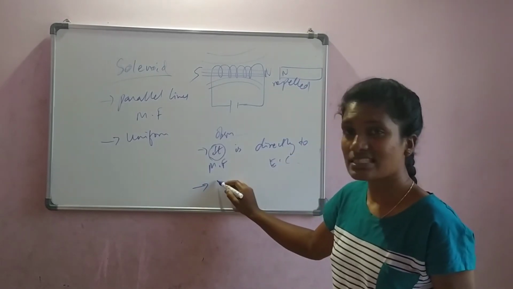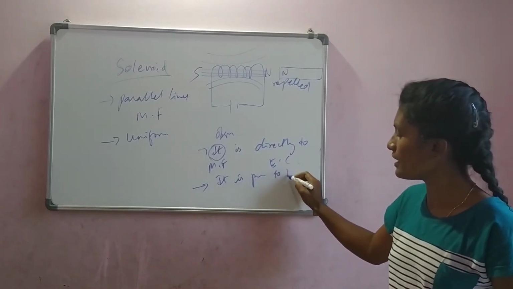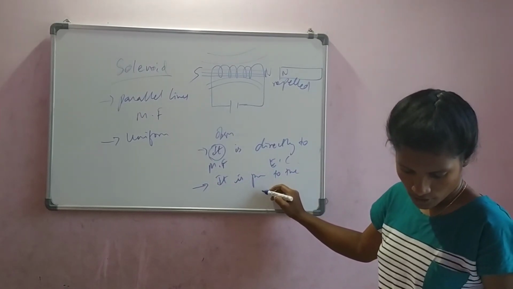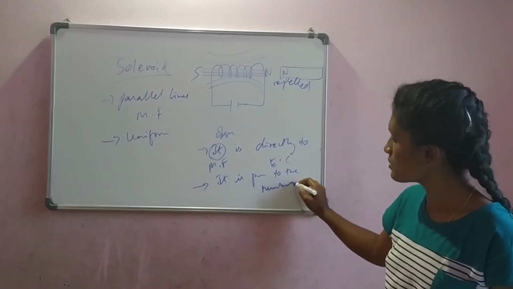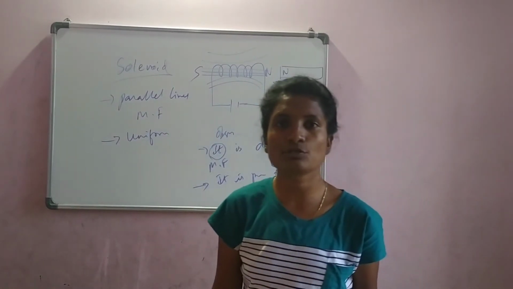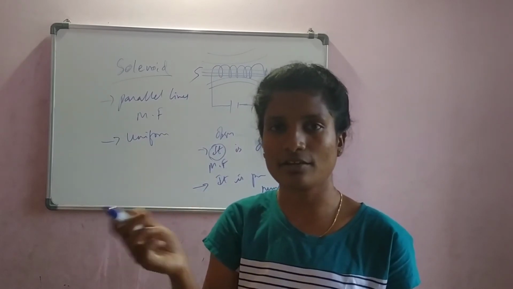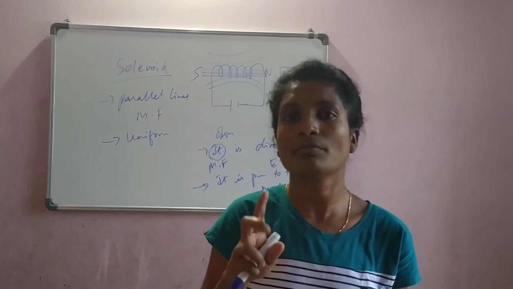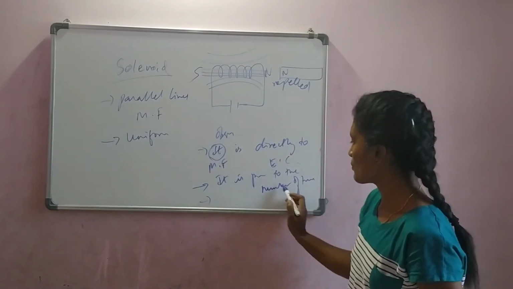Secondly, it is again directly proportional to the number of turns. Let us say there are only 5 turns here. So it gives you X amount of magnetic field. If you increase the turns, make it as 10, then definitely your x will become 2x or 3x, not lesser than that. Okay. So the number of turns.